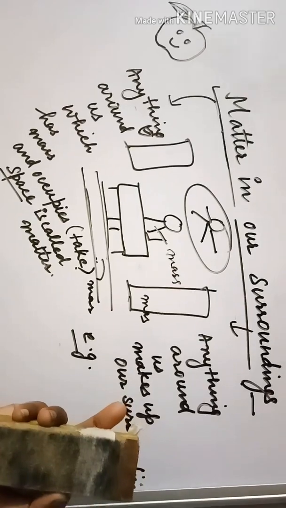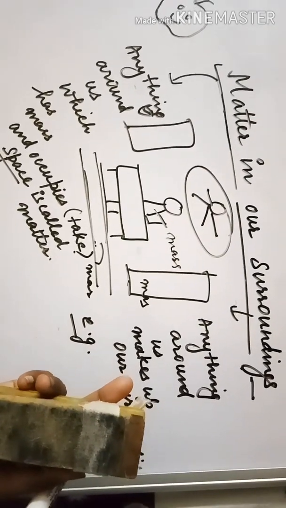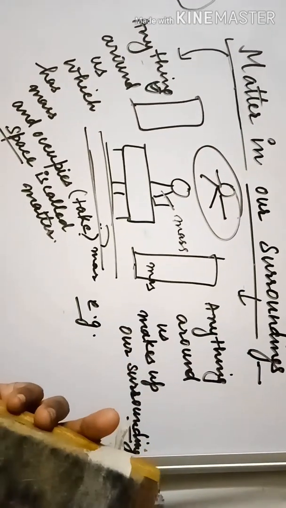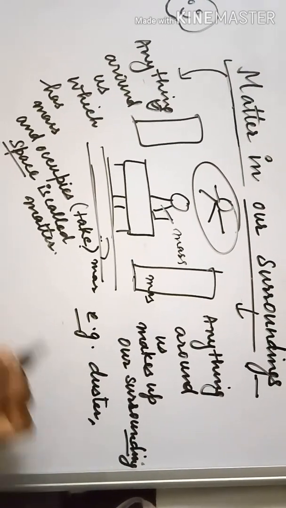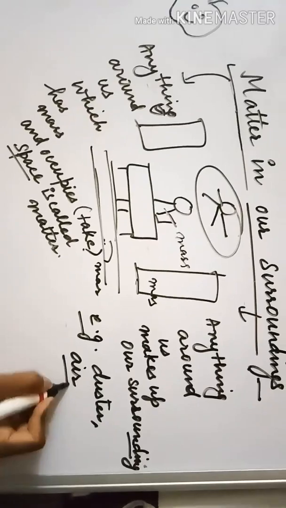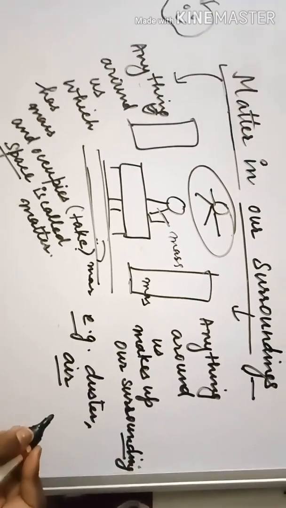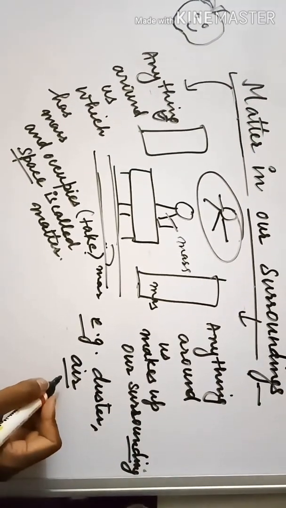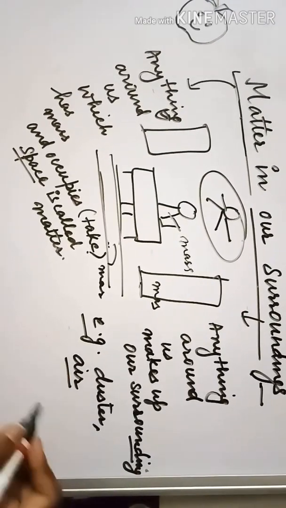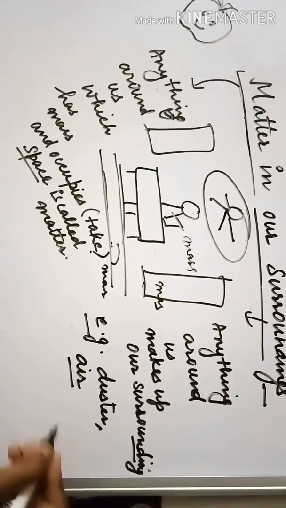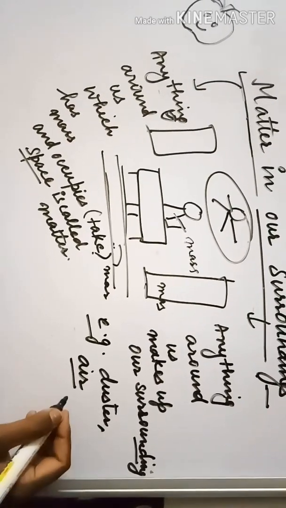This is a duster. Do you think this is matter? Yes, this is matter because it has mass and it is occupying some space. Air. Do you think air is matter? Yes, air is also matter because wherever air is present, it takes some space in that area and also it has some mass.